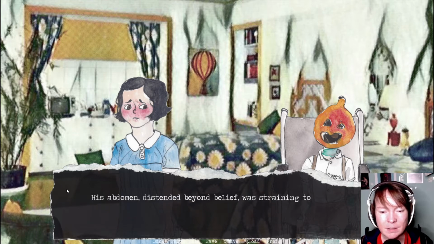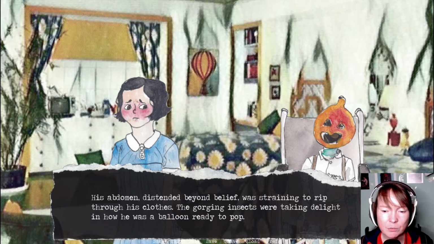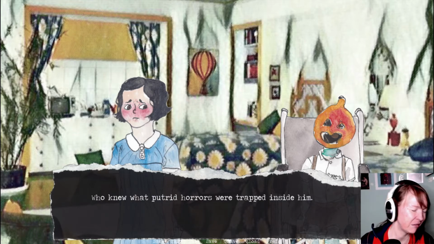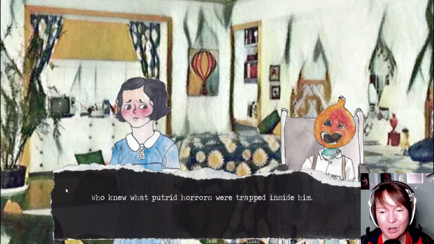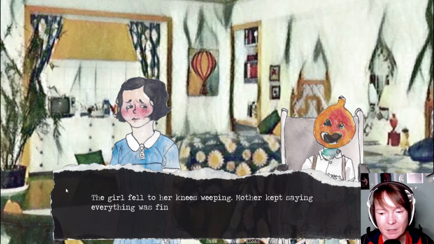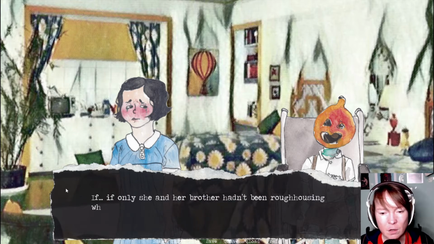His abdomen, distended beyond belief, was straining to rip through his clothes. The gorging insects were taking delight in how he was a balloon ready to pop. Who knew what putrid horrors were trapped inside him? The girl fell to her knees weeping. Mother kept saying everything was fine. But of course it wasn't. What wouldn't she give to return to normalcy? Whatever did she do to deserve this torture? If only she and her brother hadn't been roughhousing when the car came.